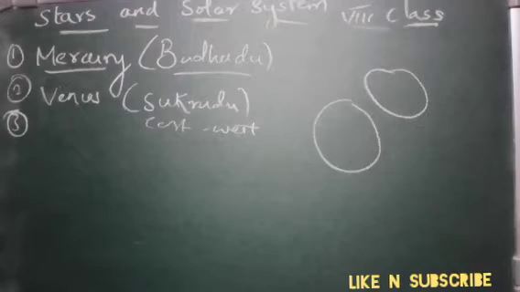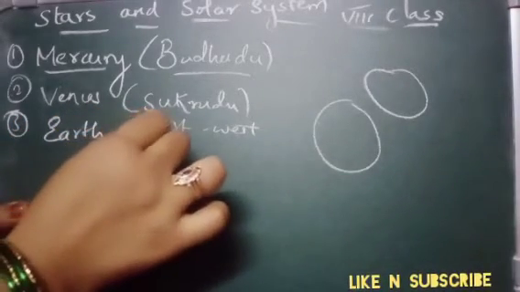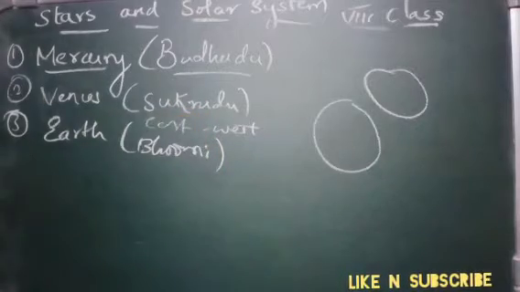Now coming to our earth. Earth is called Bhumi. We know our Matra Bhumi. The earth is the only planet in the solar system on which life is known to exist. On other planets there is no life.